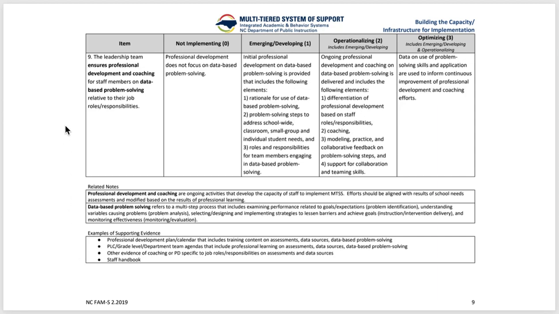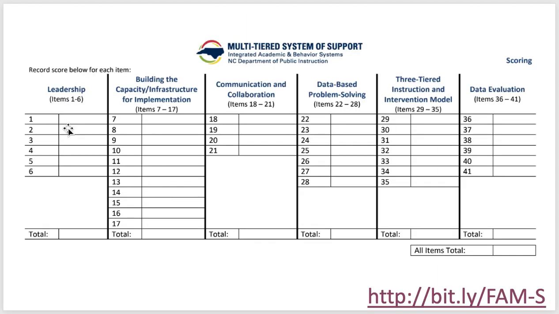So again, the recommendation would be that you review all of the items ahead of time and give a rating. There is a page at the end, so this is the final page of the FAMS. If you wanted to print that out, you could just record your own thoughts here for each of those items. And then what will happen when the team comes together is we'll review each item, and for items that you and your team have a pretty consistent scoring idea, you think you fall in the same place on the rubric, you'll move through those items pretty quickly, but there will be some items that you will stop and have some discussion about.